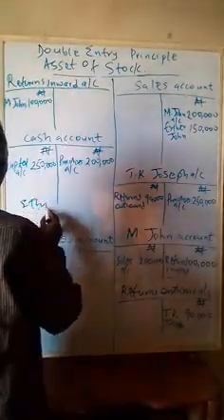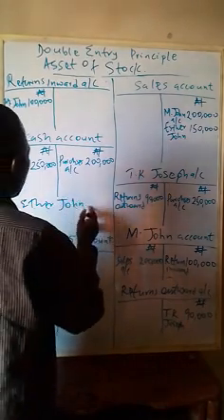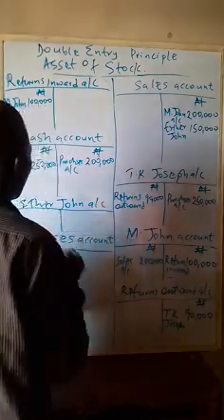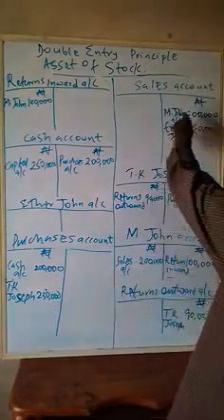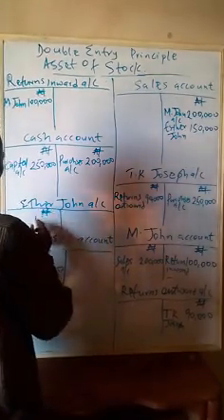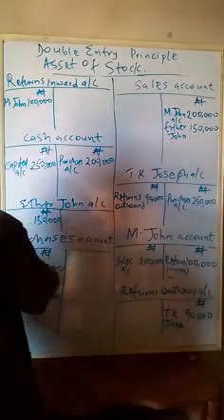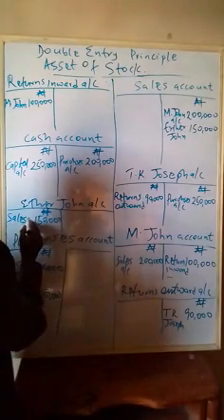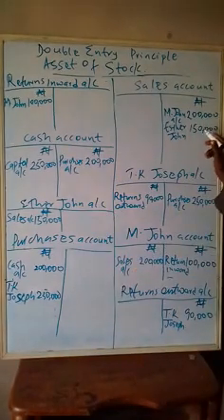Esther John account. You manage the space. So it goes to Esther John, and that is 150,000 naira. 150,000 naira Esther John, and the corresponding entry is what? It is the sales account. Double entry, single transaction, double entry.